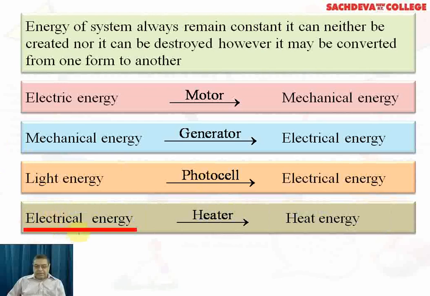Then comes electrical energy converted to heat energy. One of the very good examples is a heater. There are many other examples, like the filament of a bulb. When we pass electricity through the filament of the bulb, it glows, and after some time it gets heated up.